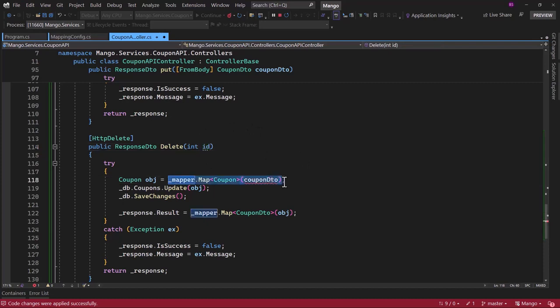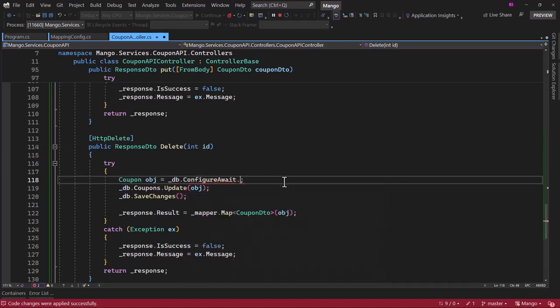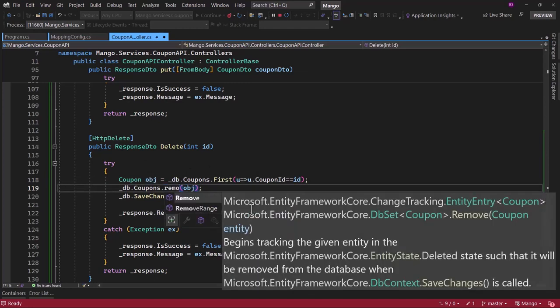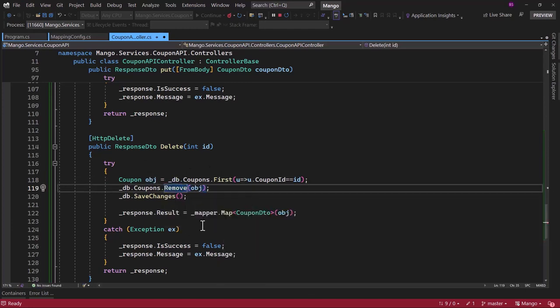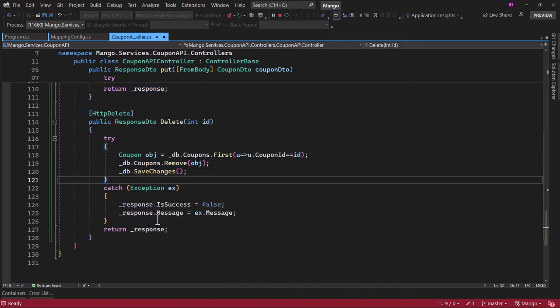Based on that ID, we will have to go to database _db.coupons, coupons.First, and u goes to u.CouponId is equal to the ID. We retrieve that coupon, and on coupons with Entity Framework, we have a remove method that will remove the object. We save the changes. We do not want to return anything back here.